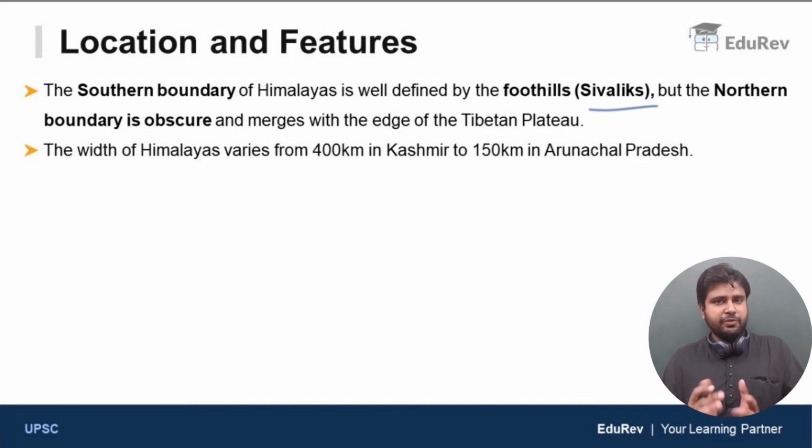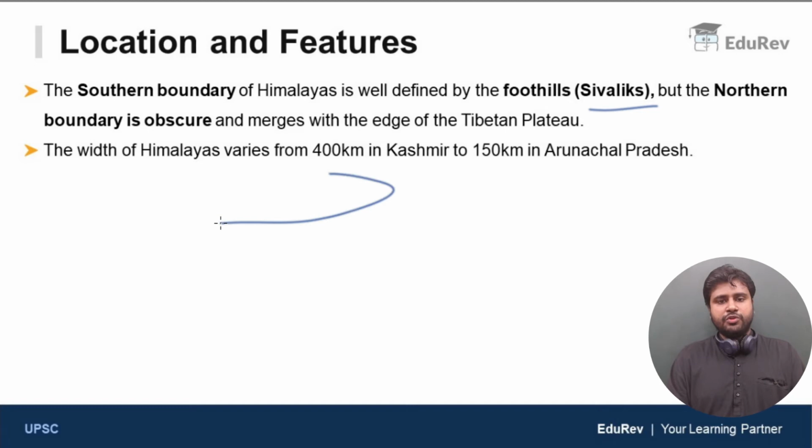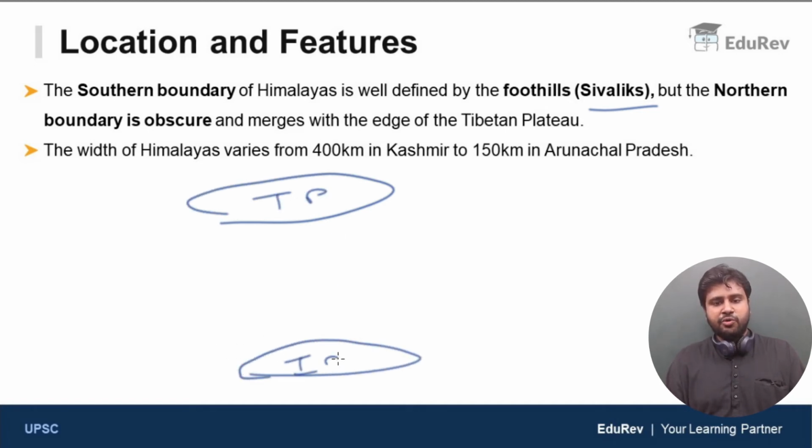So let me just make it simple for you guys. In the north we have the Tibetan Plateau. In the south we have the Indo-Gangetic Plain. You can call this Indo-Gangetic Plain the Great Plains of northern India also. The Indo-Gangetic Plain has been formed by the Himalayan rivers. River Ganga and its tributaries, and River Brahmaputra and its tributaries together have formed this vast plain stretching across northern India. We will discuss the Indo-Gangetic Plain in a separate video. Please don't worry about that.